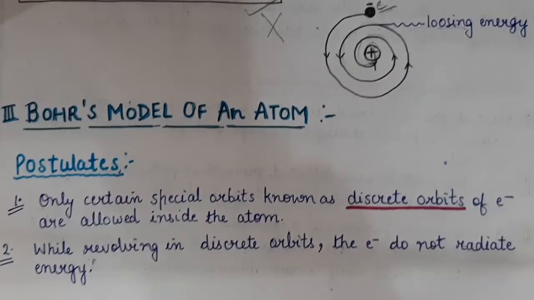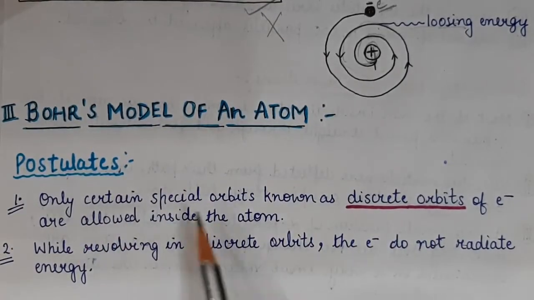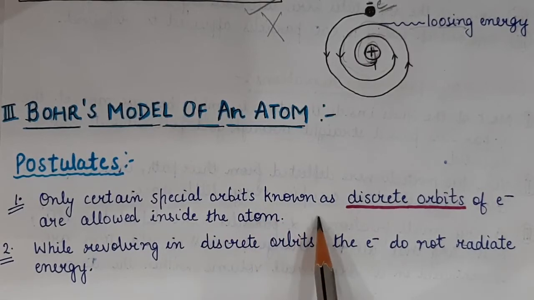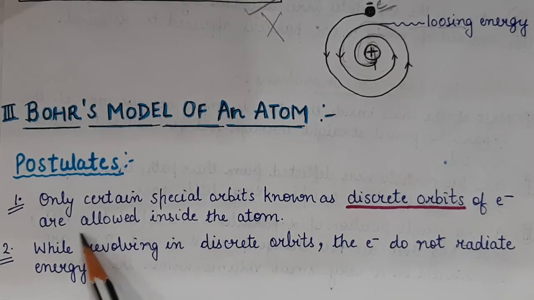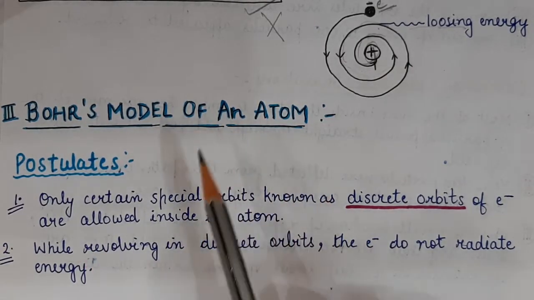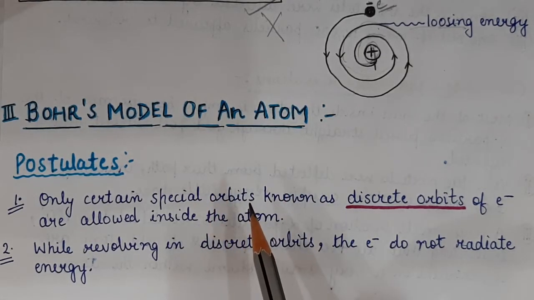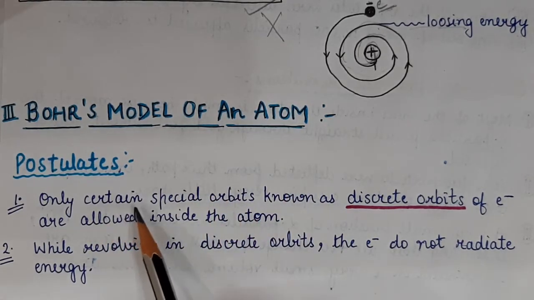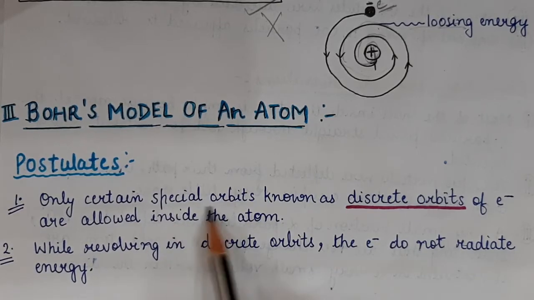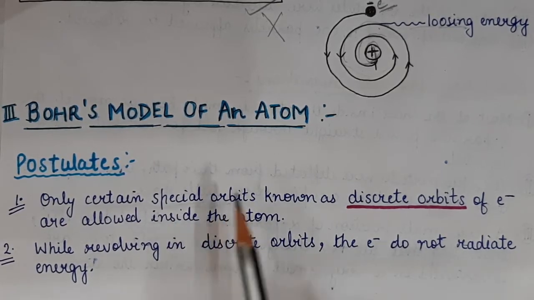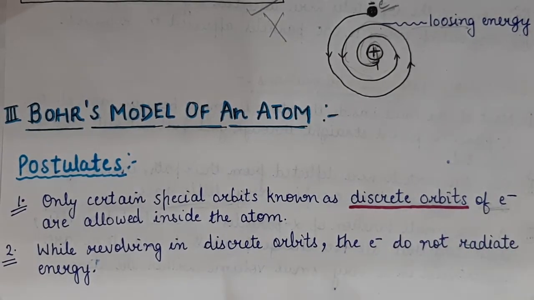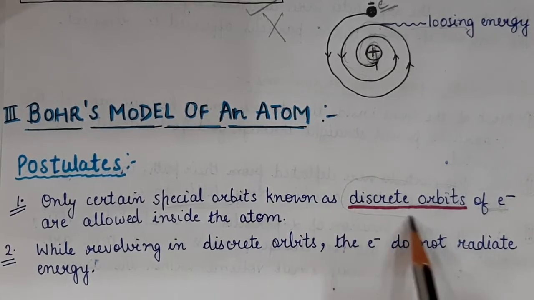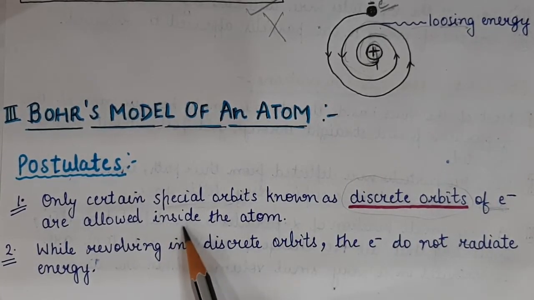Number 1, only certain spatial orbits known as discrete orbits of electrons are allowed inside the atom. I told you right now that the electron is revolving in the orbits. So there are certain spatial orbits. What are those spatial orbits called? They are called discrete orbits in which the electron revolves. So only discrete orbits are allowed inside the atom.